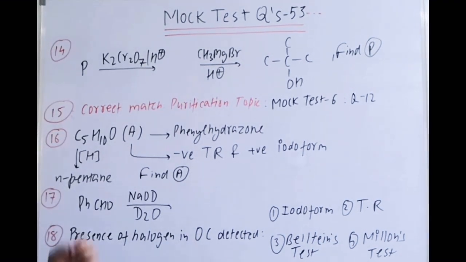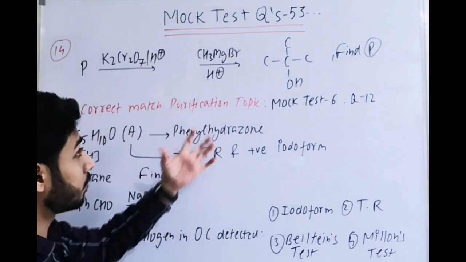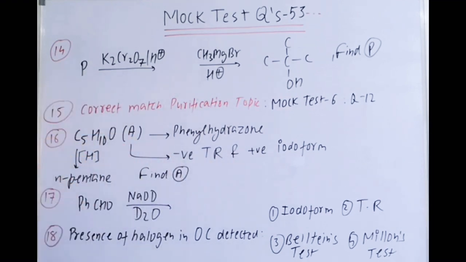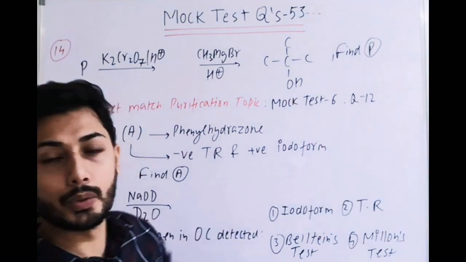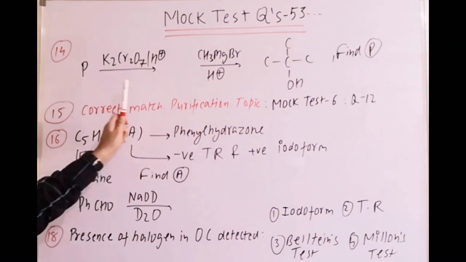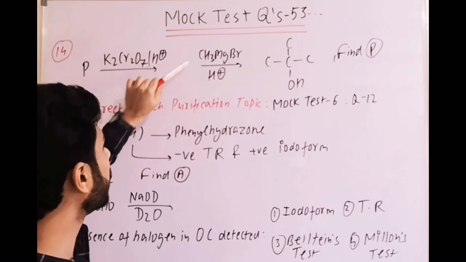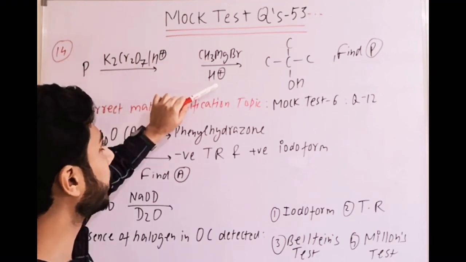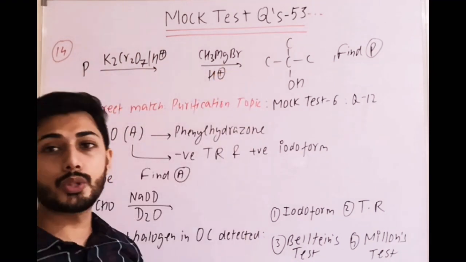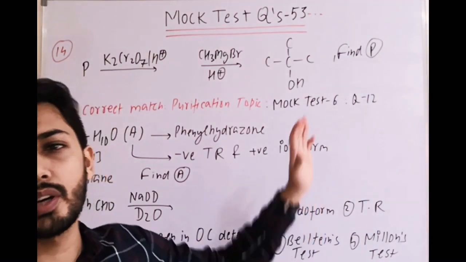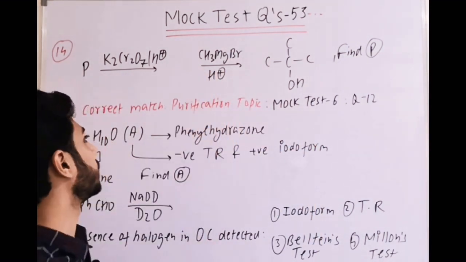The next question is similar to the previous question which was given with Grignard reagent: a compound P, and we have to find P. You can try this question after listening to the information. P after dichromate forms a compound which, after reacting with Grignard reagent and then H plus, gives a tertiary alcohol. That is the information. Try this question. I'm explaining it.